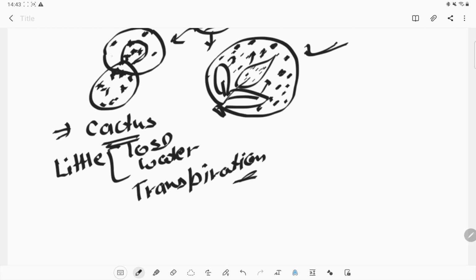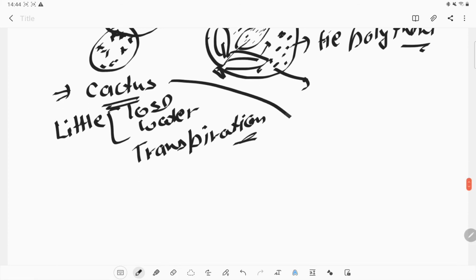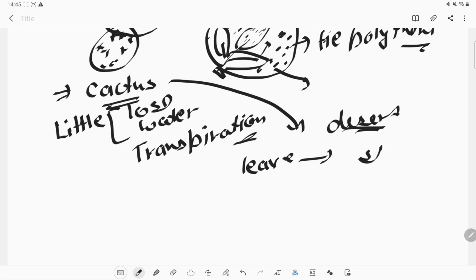That's why we see only a few droplets on the polythene bag, while this other plant loses more water due to transpiration. What other adaptations does a cactus plant have to survive in the harsh conditions of the desert? They have changed their leaves into spines, to reduce the water loss.